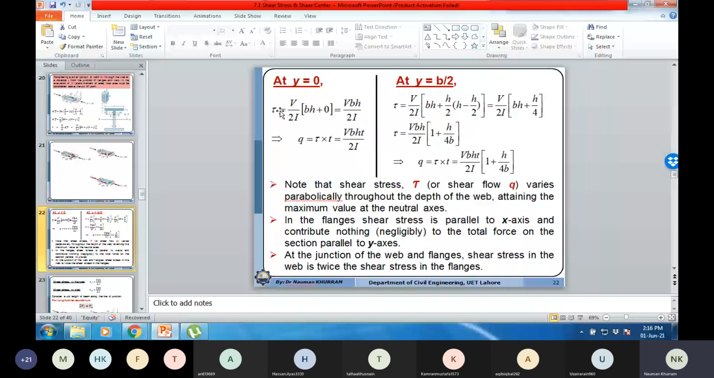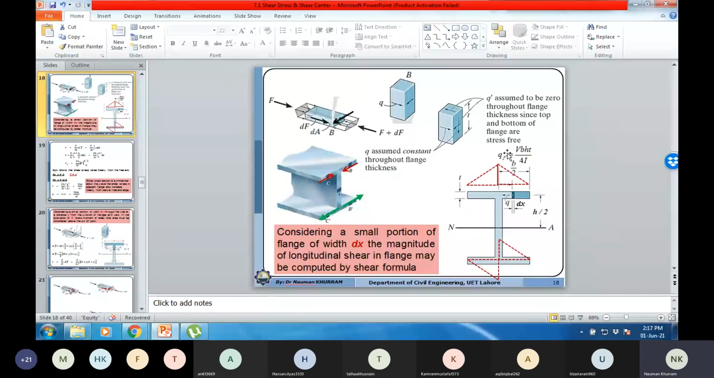So there is one interesting thing. If you see this parameter, this is the shear flow at the junction of the web. That is VBHT over 2I, which is twice the shear flow that we have computed at the junction with respect to half length. So QF is equal to VBHT over 4I, which is the contribution of the half length.